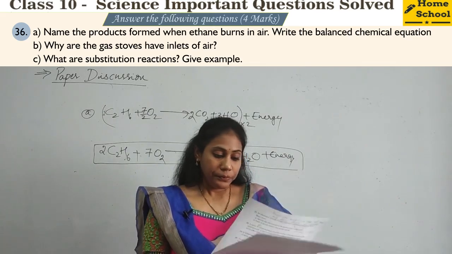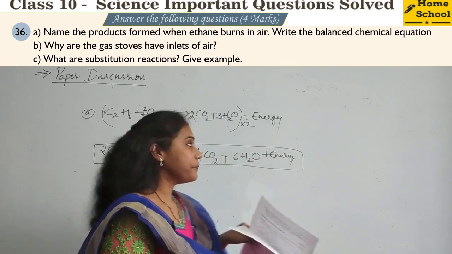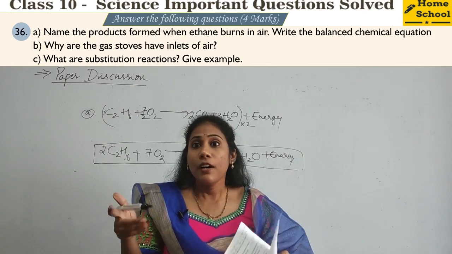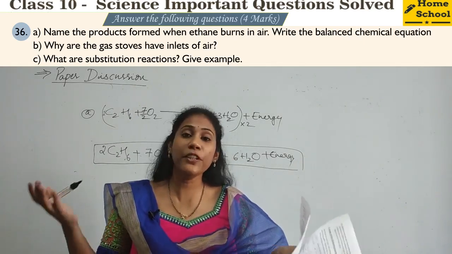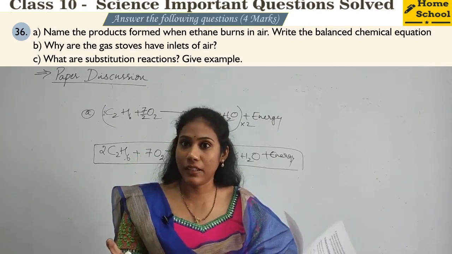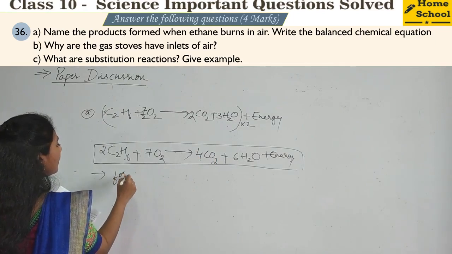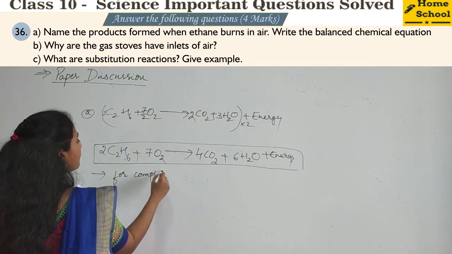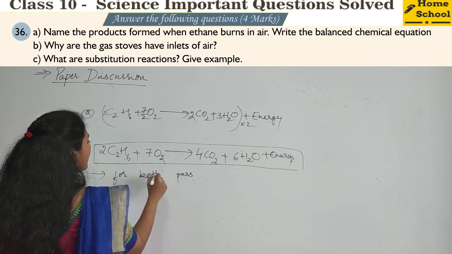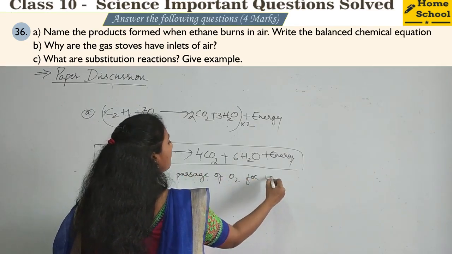Yeah. Next question. Why do gas stoves have inlets of air? So we all know gas stoves have small holes. It's because for the better passage of oxygen. So when you pass enough amount of oxygen, then only complete combustion can occur, isn't it? So holes are there in a gas stove for better passage of oxygen for complete combustion.